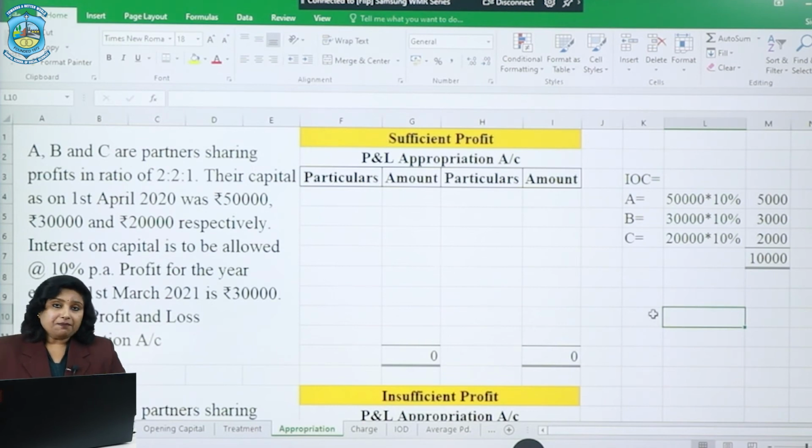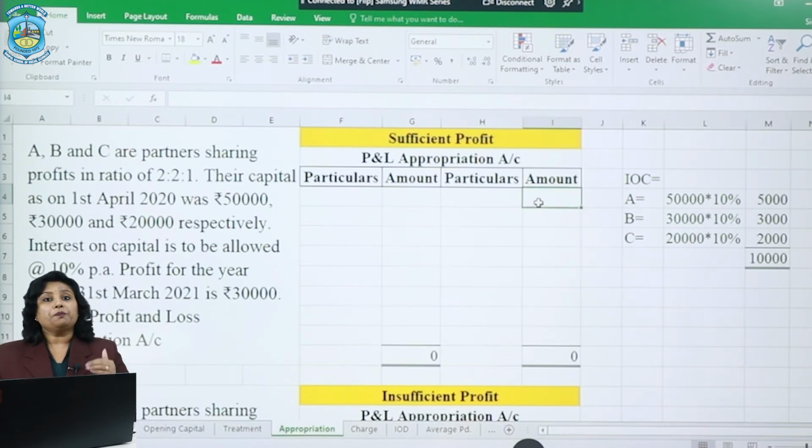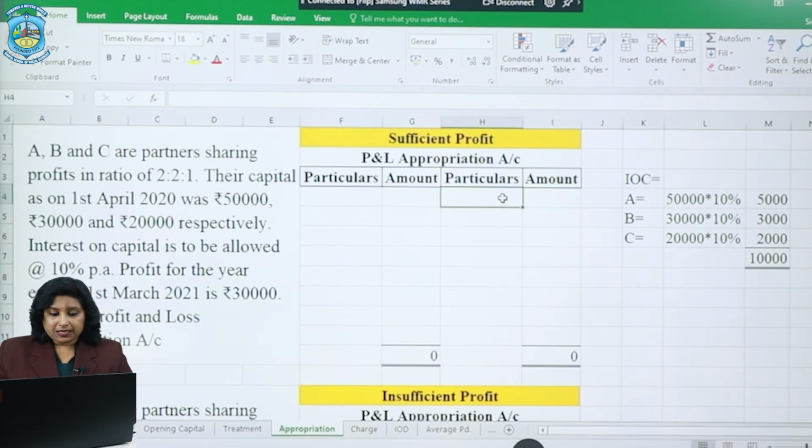Now, let us compare this with the profit earned. The profit earned during the year is 30,000. That means this is the first situation. That is, profit is sufficient to pay off interest on capital to the partners, and the entire amount of 10,000 can be easily paid out of this profit. So the first thing we are going to write in the profit and loss appropriation account is the net profit, which is transferred from the profit and loss account to the profit and loss appropriation account.